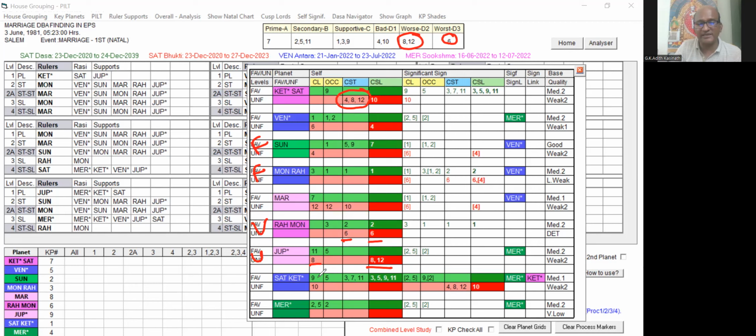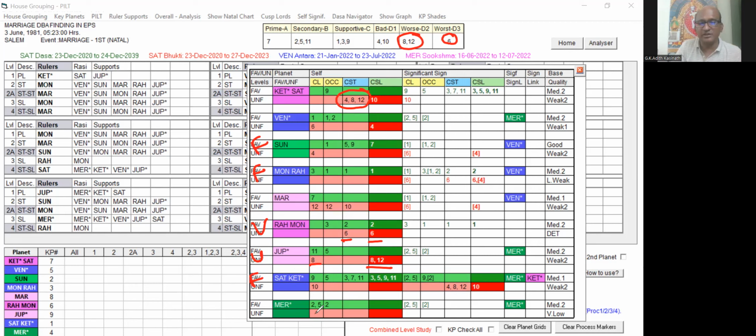Saturn planet, you can see 9th lord, 10th lord, 5 occupant, 3, 7, 11 star lord, and 3, 5, 9, 11 cuspal sublord. They are all very good house grouping for the marriage prospect. The second planet, Ketu, has got some obstacles and favorable also present, but primarily this grouping is very good. So this is favorable house grouping. That Saturn is a favorable planet.